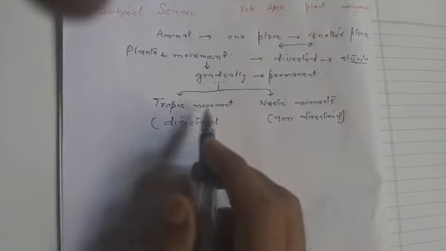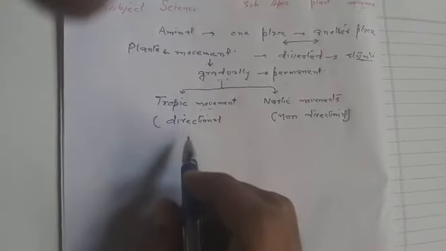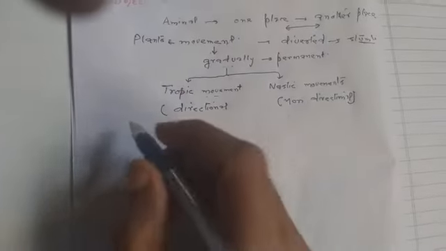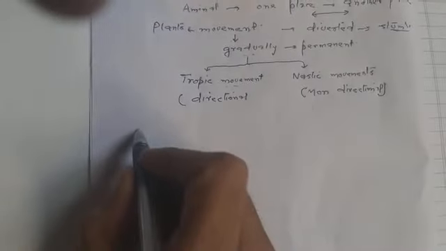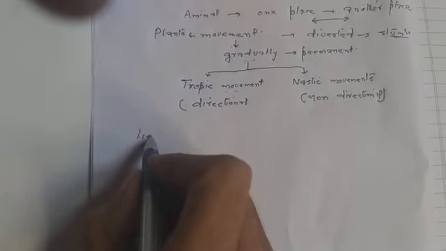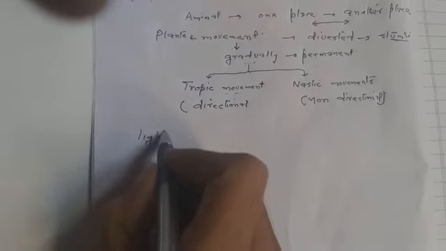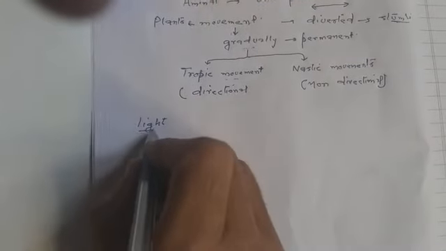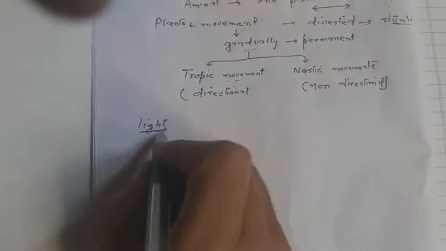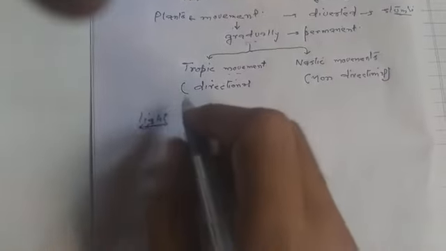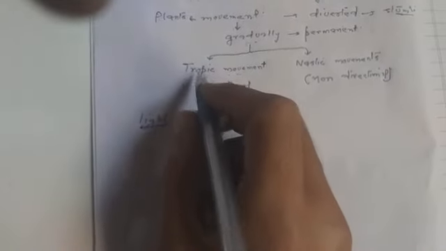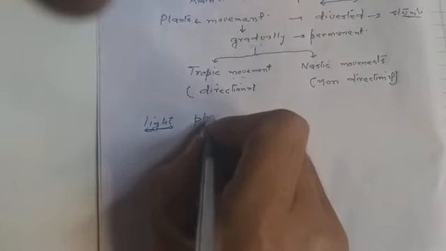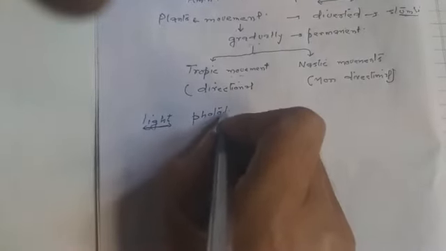Now discussing these tropic movements, for example, we take the stimulus light. Whenever the plant shows movement in response to light, that has also a direction, that's called a phototropic movement.